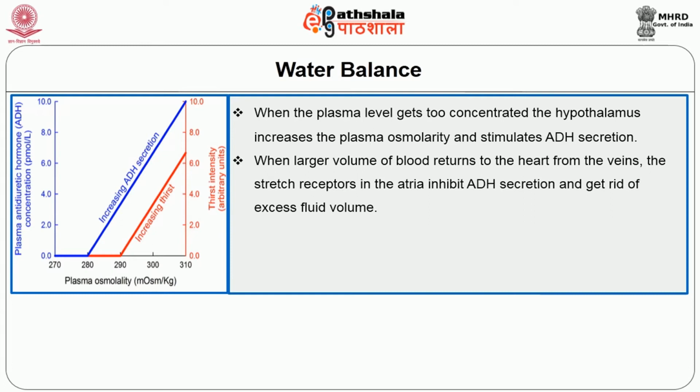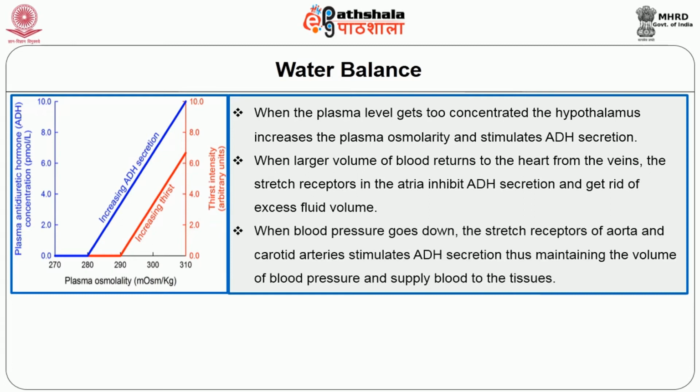When blood pressure goes down, the stretch receptors of aorta and carotid arteries stimulate ADH secretion, thus maintaining the volume of blood pressure and supply blood to the tissues. Water balance is thus controlled by thirst mechanism and secretion of vasopressin.